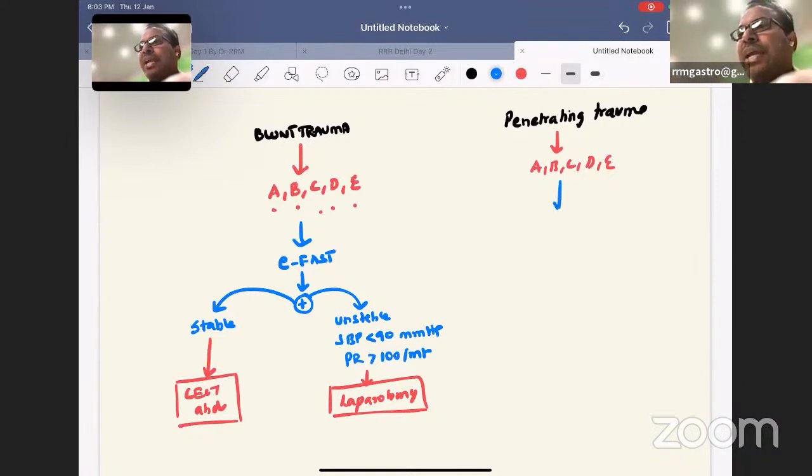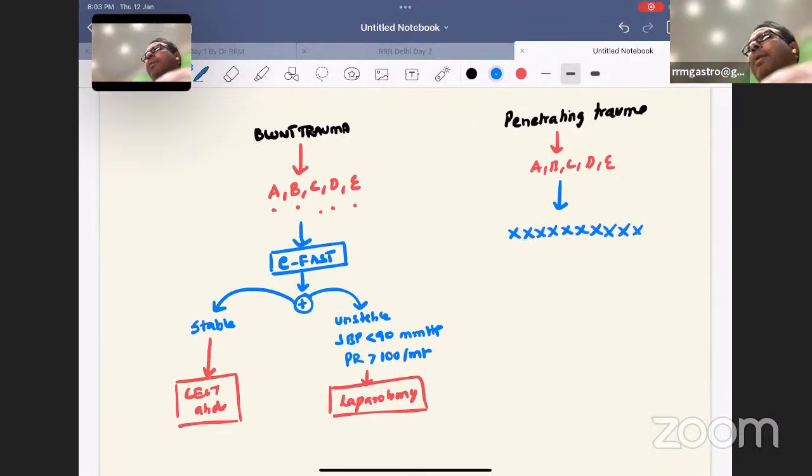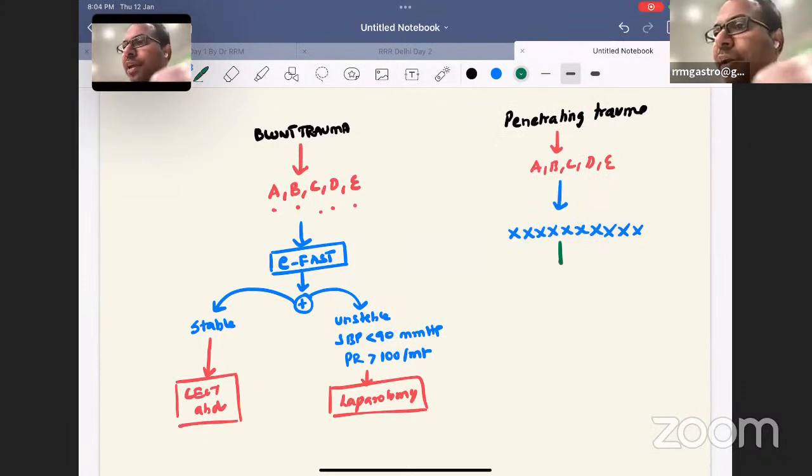Then in penetrating trauma, does E-FAST have a role? Very important question. Please don't forget, E-FAST has no role in penetrating trauma. In a patient who got a knife injury in the abdomen, there is no role for E-FAST. E-FAST is not useful for penetrating trauma. Please remember this very important golden rule. E-FAST will not be coming under penetrating trauma at all. Then what should I do next, sir?